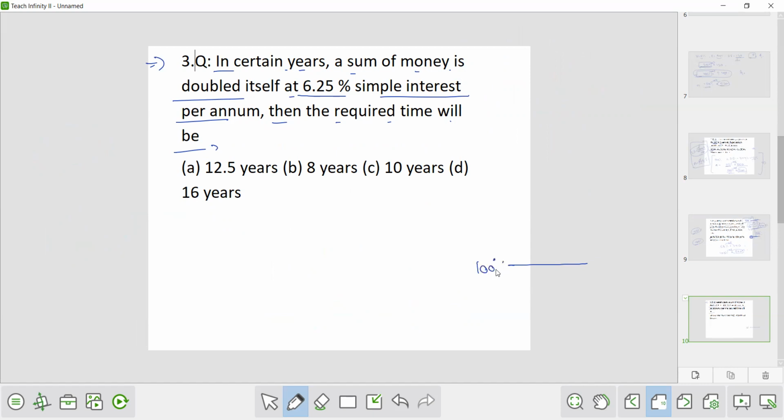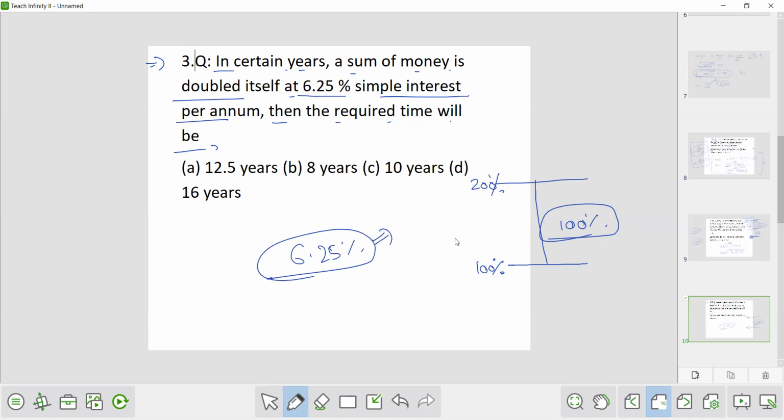Suppose you have invested 100% and it became 200%. Now the interest is 100%, and every year you are getting 6.25% as simple interest. So in how many years did this 6.25% become 100%?